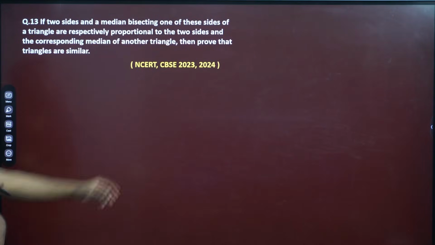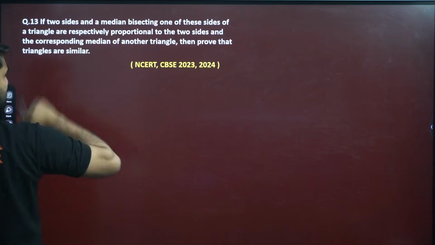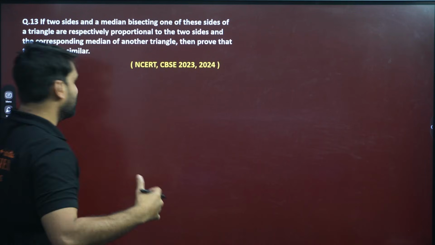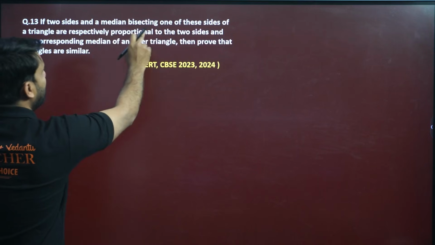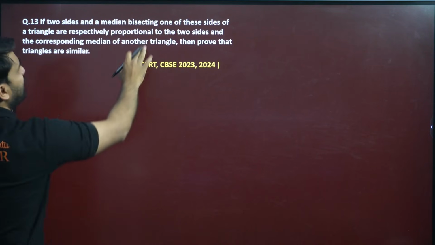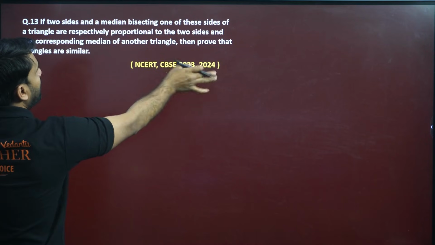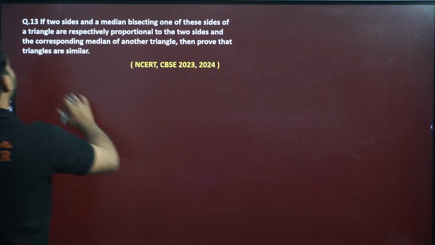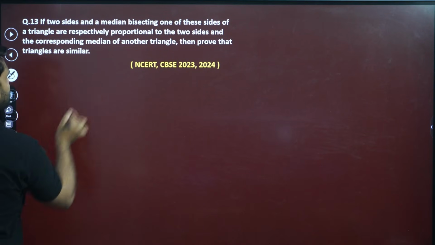Moving to next question, question number 13. This question I have already done in previous videos. Go and see my recorded video. That question is, if two sides and a median bisecting one of these sides of a triangle are respectively proportional to the two sides and the corresponding median of another triangle, then prove that the triangles are similar. Let me give you a short summary of how you can solve this question.